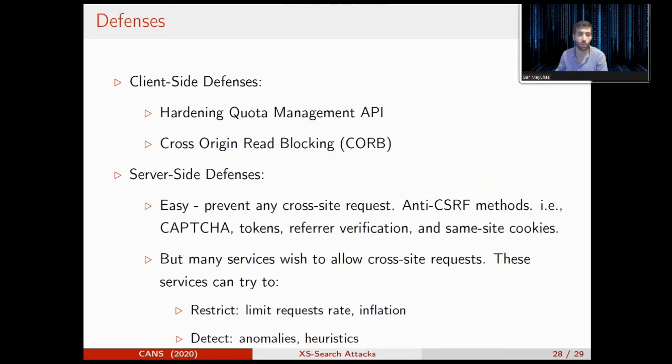But what can web services do to mitigate the risk if browsers are not fully protected? On the server side, we can use any of the well-known anti-CSRF methods, such as CAPTCHA or CSRF tokens. But web services should remember to enable these anti-CSRF mechanisms for all the APIs in their web server, specifically on the search APIs. Web services tend to enable it only for the APIs that perform actions that affect the server state, and that one poses a risk.